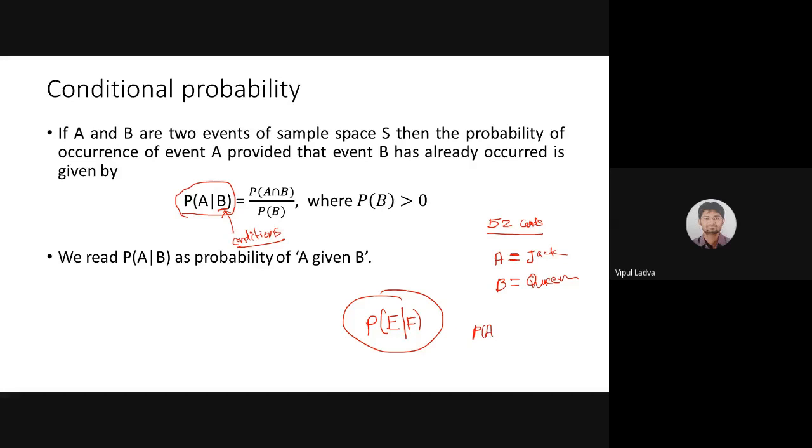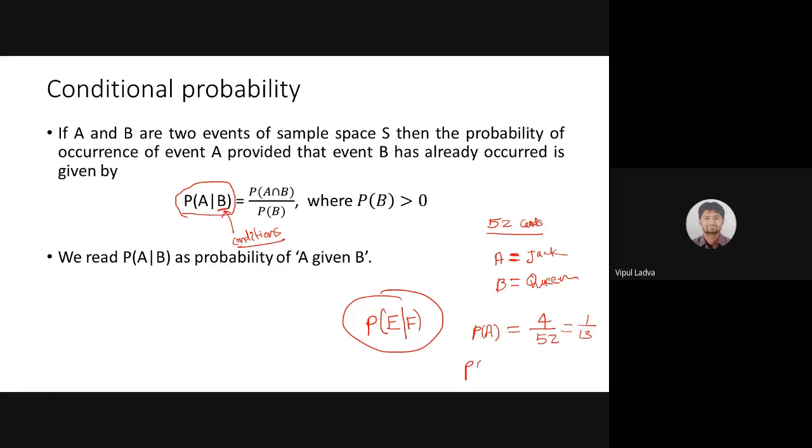For the first event, the probability of getting a jack from the 52 cards: the sample space contains 52 cards, and the number of jacks in the deck is 4. So if we choose any one jack, that will be favourable. So the probability of event A is 1 by 13.